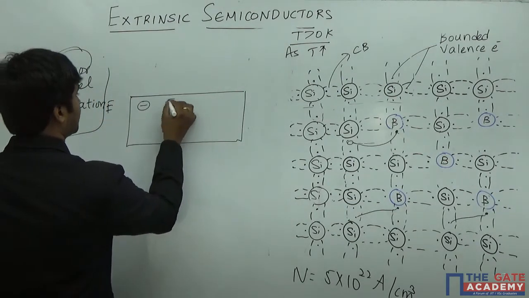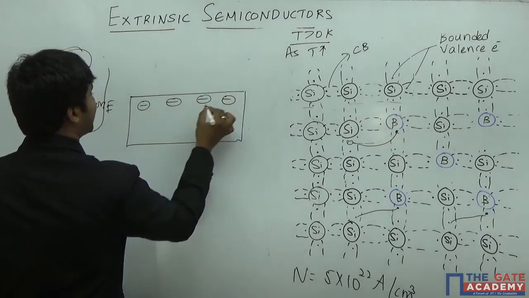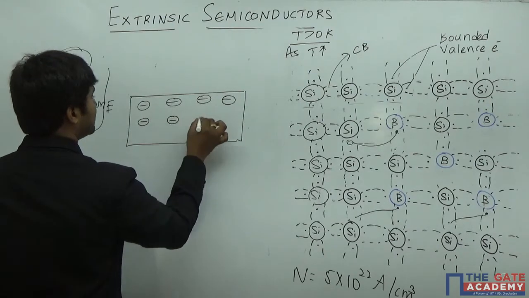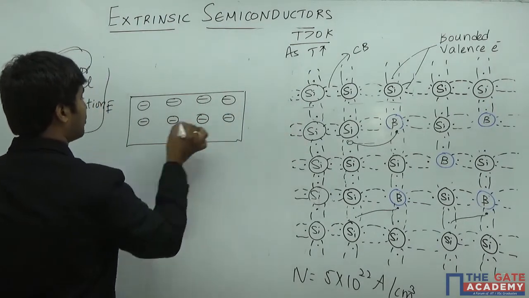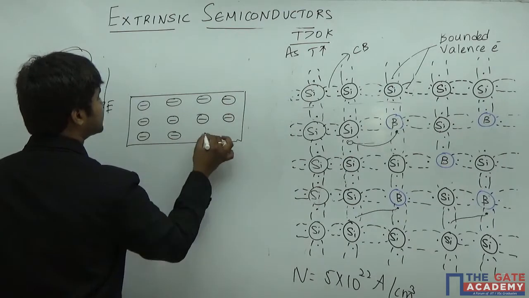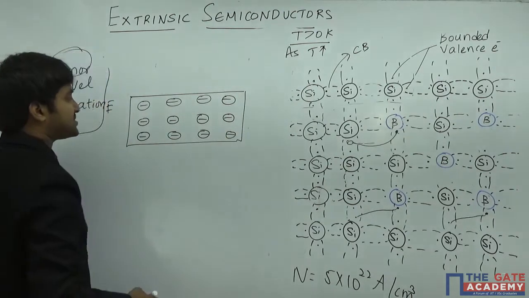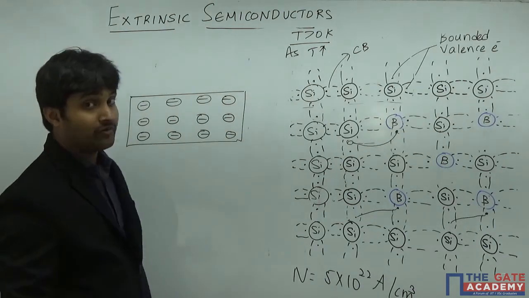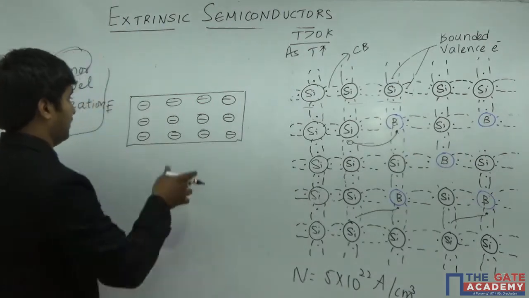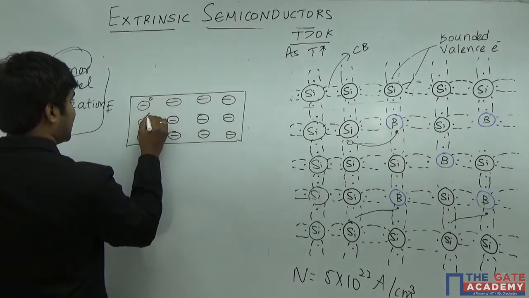So now I am going to represent the negative ions, because the acceptor is basically an acceptor atom, which is nothing but a boron atom accepting an extra electron. When it accepts an extra electron, it is going to become an ion which is negative in nature. And I am going to represent each and every negative ion with a hole